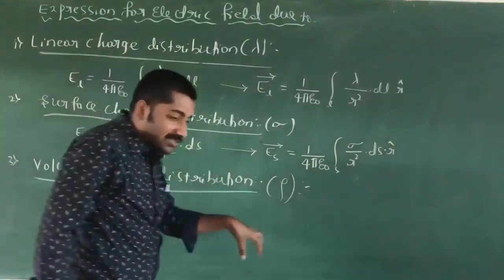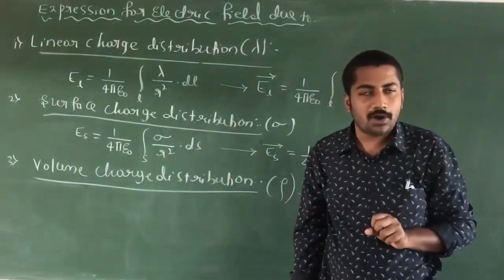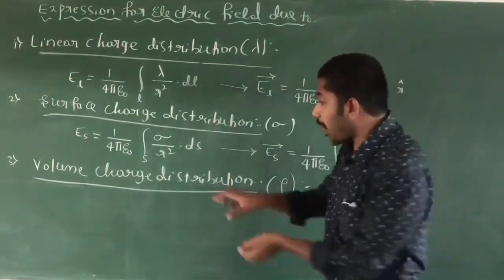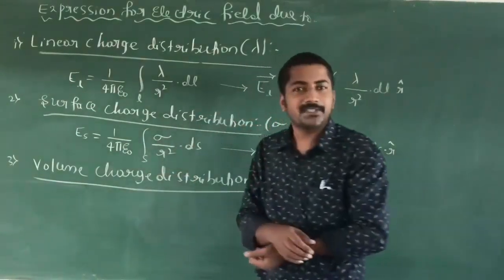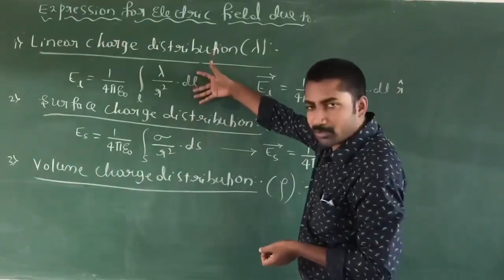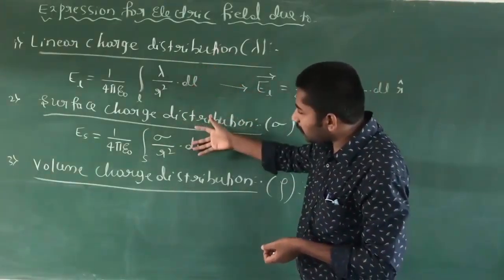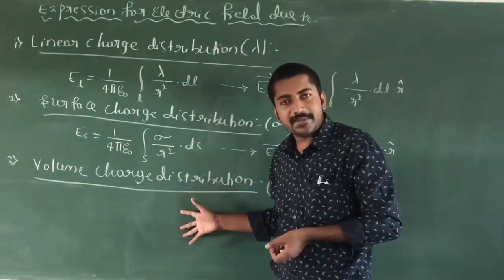Here the charge is distributed throughout the volume, in a three-dimensional space. Here the charge is distributed along a one-dimensional curve, here along a two-dimensional curve, and here along a three-dimensional curve.